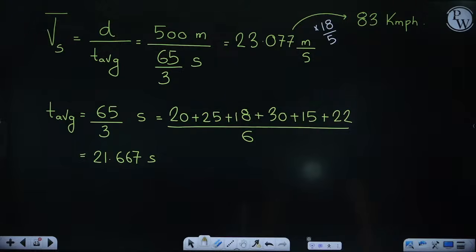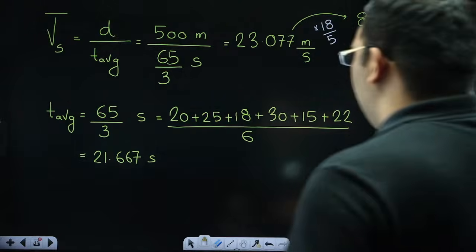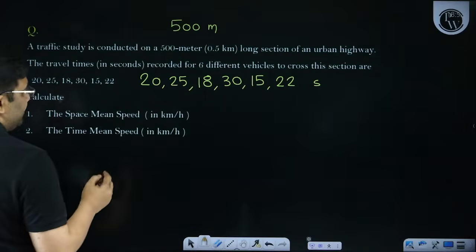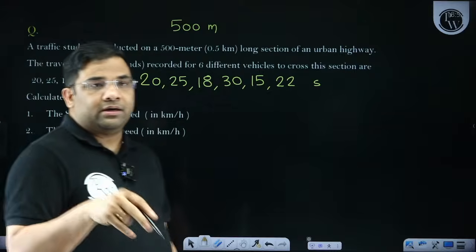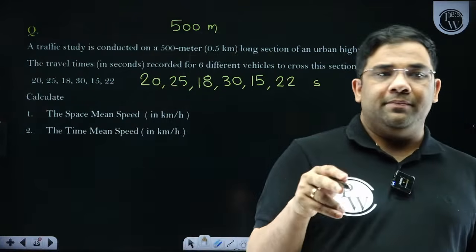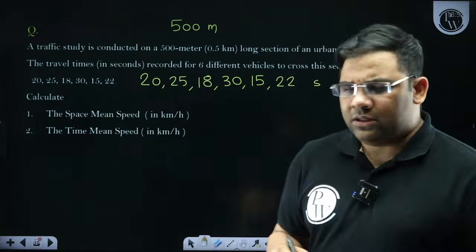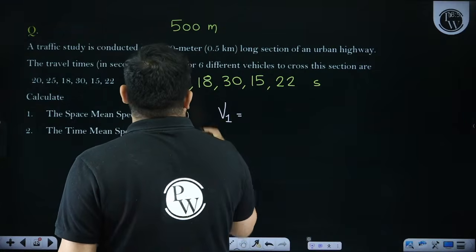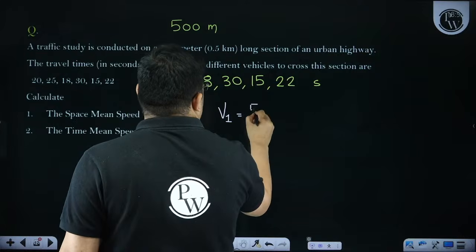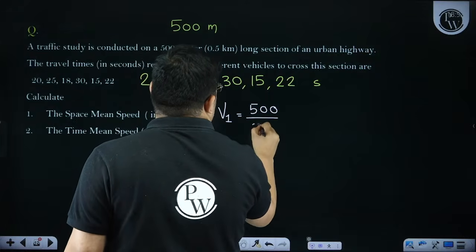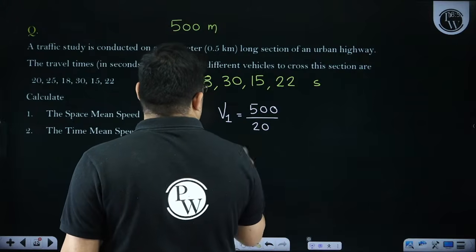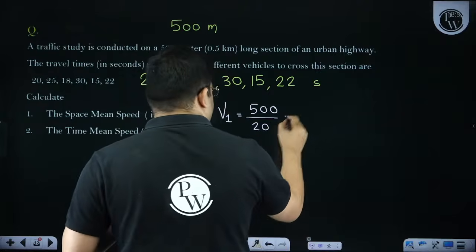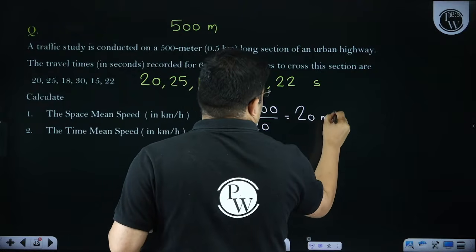Now to find out the time mean speed, what I have to do is first find out all the speeds and then divide by the number of vehicles. I can find out the speeds, right? It is simply distance by time. So it is 500 divided by time. This will be 500 divided by 25, which is 20 meter per second. This is the first speed I am getting.